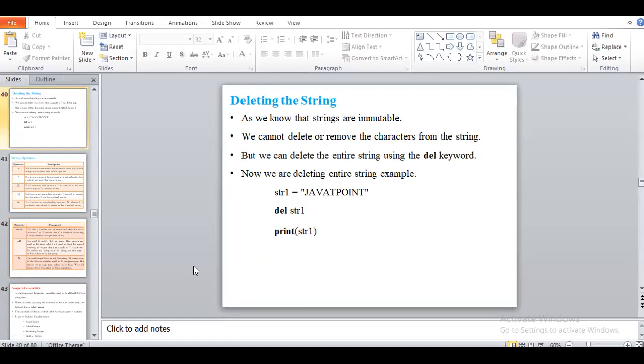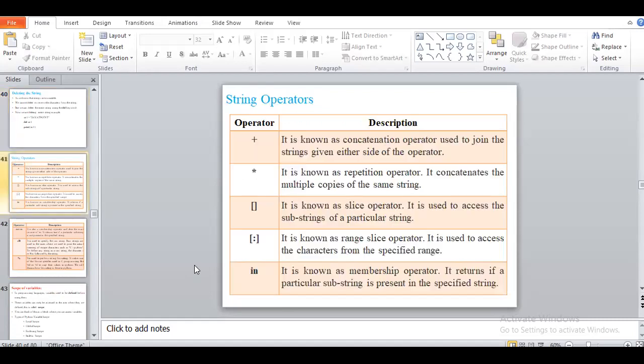Okay, so all of you understood? Next will be the string operations. We use the plus symbol to concatenate two strings. Okay, next is the multiplication, which is known as the repetition operation. Repetition means we provide a value and the string is repeated.